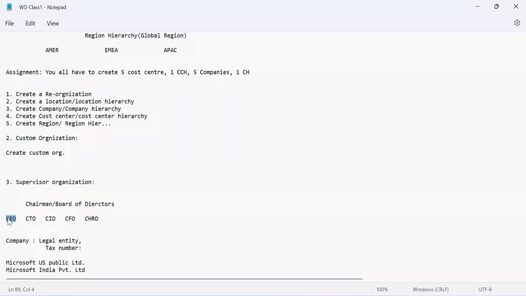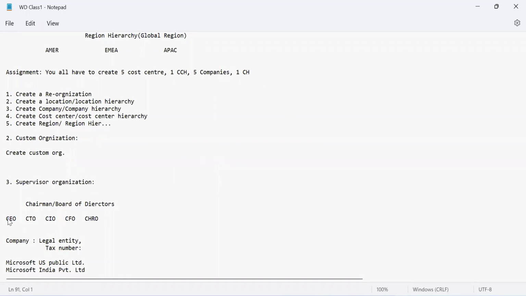And then once the job description goes to the recruitment team, if the recruitment team is capable enough, they have got training in Workday, they will go ahead and create a job profile, link that job profile with a job application. That job application will be used for a job requisition, which will be posted on the portal. And then finally a position is created. So all these steps have to be followed. That's the reason, as I stated, that supervisory organization becomes a very important aspect of the HCM system.